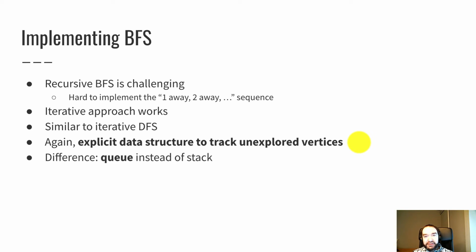In depth first search, we used a stack, because the idea of depth first search was, fly as far away from the start as you can, and then if you get stuck, just back up one step. And so that idea of just back up one step to where I just left off, that naturally fits a stack LIFO order. But with breadth first search, what we want to do is in an orderly fashion, visit everything one away, and then when we're done with that, everything two away, and then when we're done with that, everything three away. So that naturally fits the first in, first out queue ordering of first everything close, then everything a little further away. So in breadth first search, we're going to use a queue, not a stack.